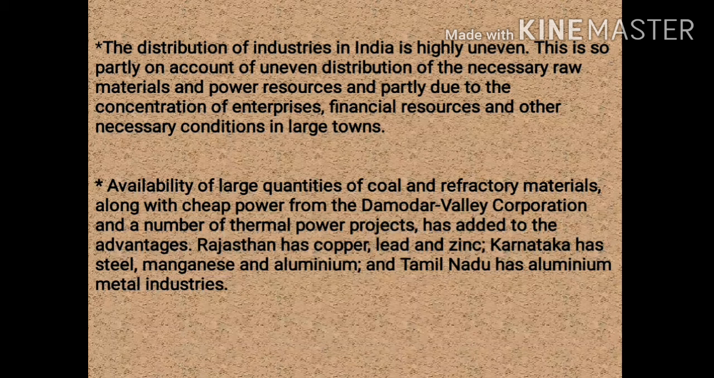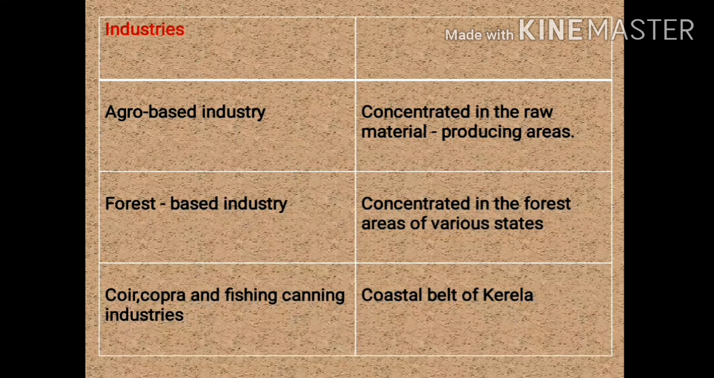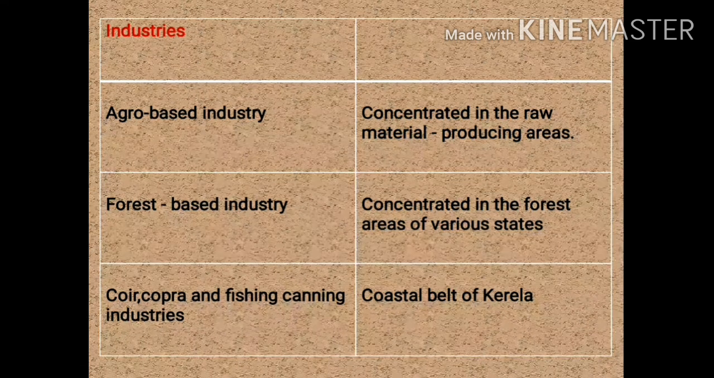Also, Rajasthan has copper, lead and zinc, whereas Karnataka has steel, manganese and aluminium, and Tamil Nadu has aluminium metal industries. Along with the metal industry, the agro-based industries, including cotton, jute and sugar, are heavily concentrated in raw material producing areas, whereas forest-based industries are concentrated in forest regions of various states.